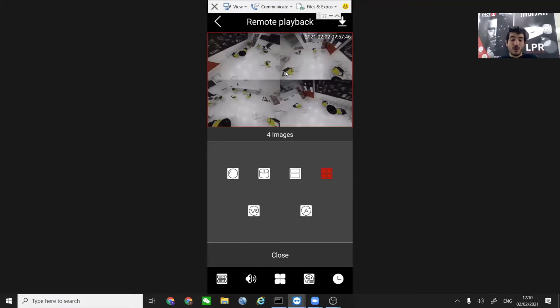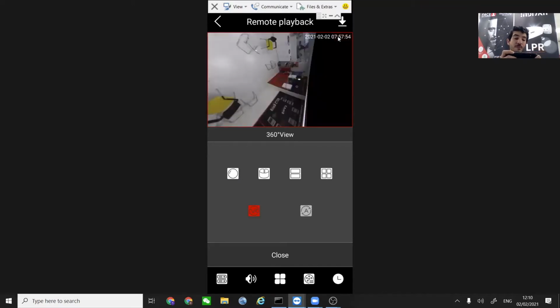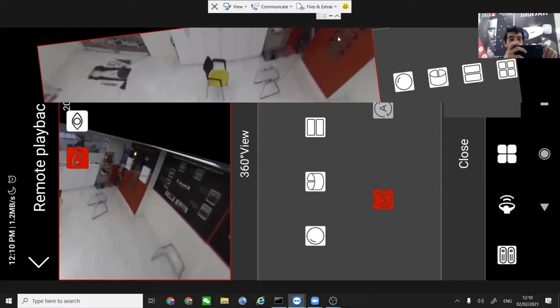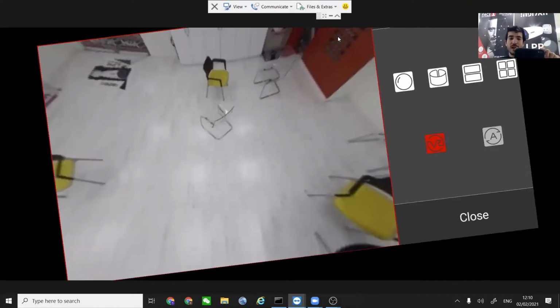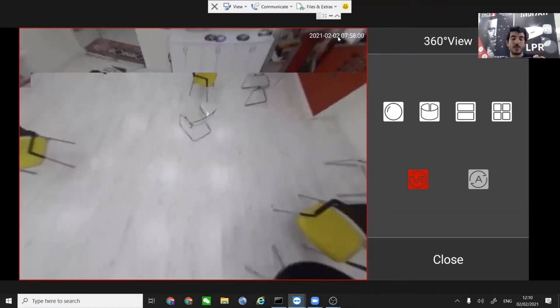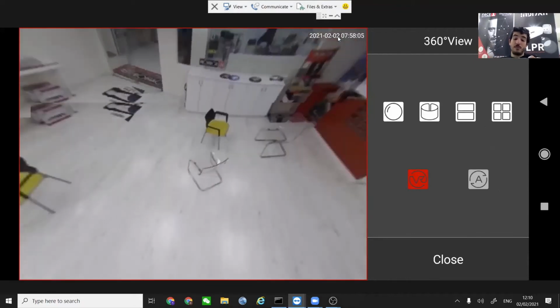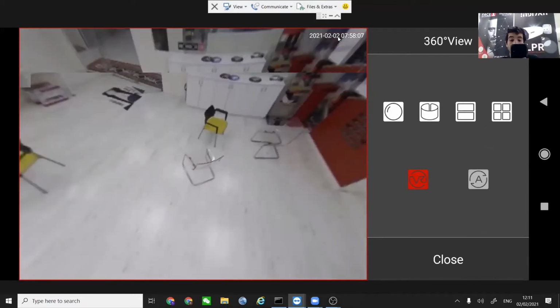So this is actually a recording, and we can see the clock on the upper right. It's 8 o'clock in the morning, nobody is there yet, but we can see all of the different view modes that we saw before. We can see them in a playback. This playback can be from today, yesterday, or a month ago. It doesn't matter. It only matters how large your HDD is to hold previous recordings.